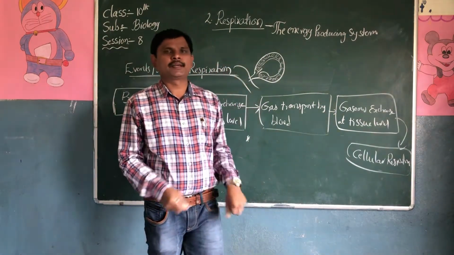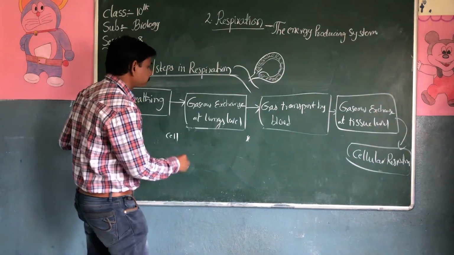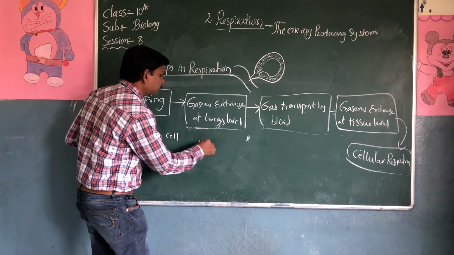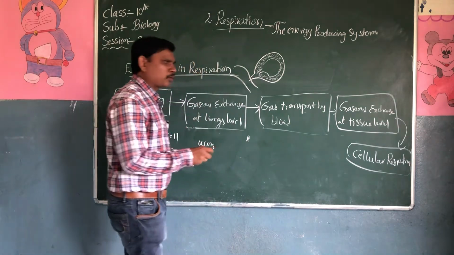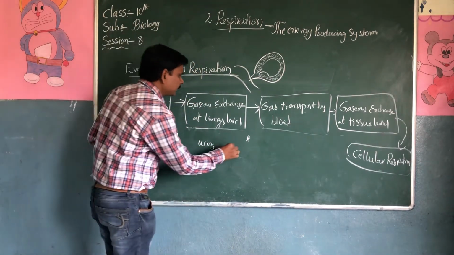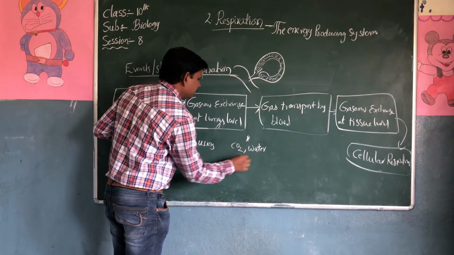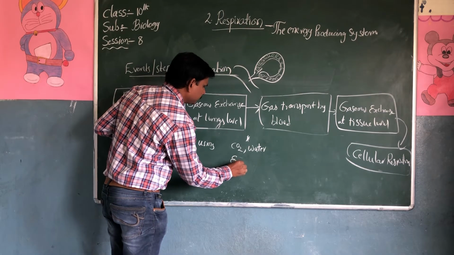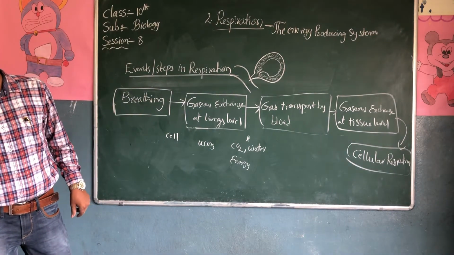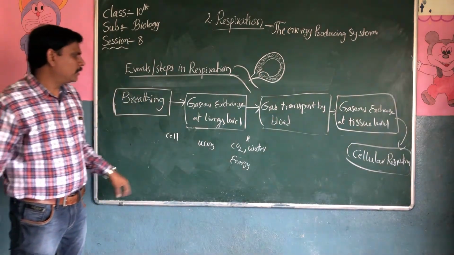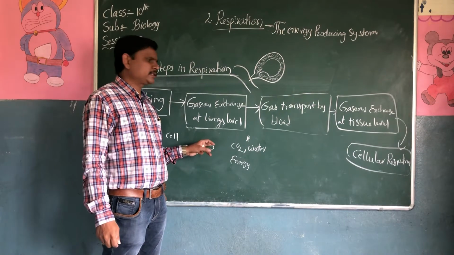Finally, cellular respiration takes place in the cell. What is cellular respiration? In cellular respiration, the cells use oxygen in life processes to produce carbon dioxide and water.